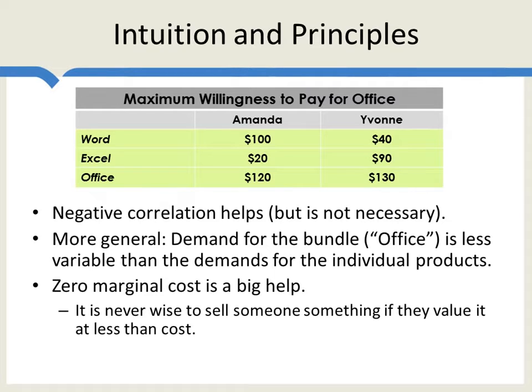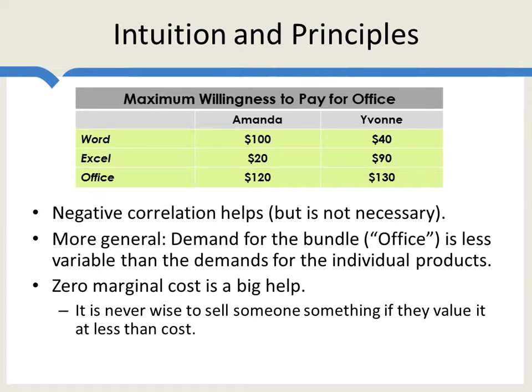And the principle here is that it's never wise to sell someone something if they value it at less than the cost. So imagine that somebody values a product at $20 and it costs you $30 to produce it. Well, you could get them to buy it as part of the bundle, but that's never going to maximize profit, because by taking that product out of the bundle, you can cut your costs, $30, by more than you can cut the willingness to pay, $20.